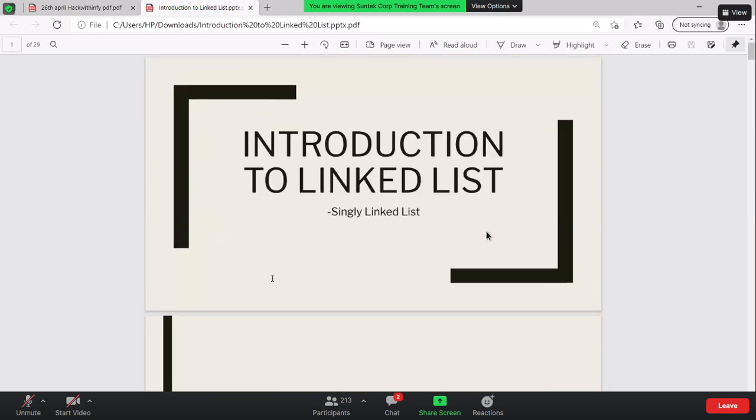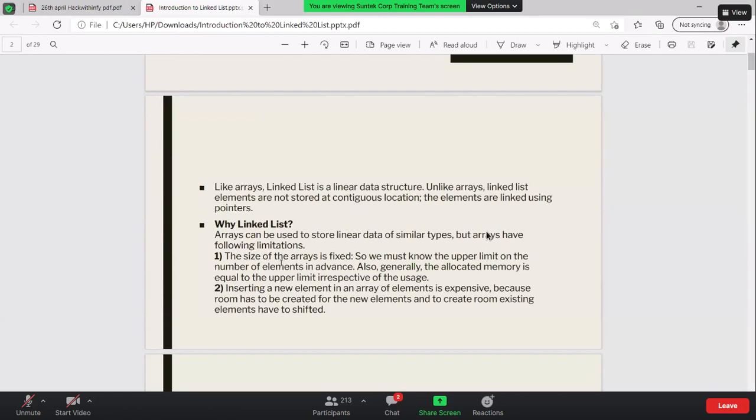Okay, how is it useful over the array? We can use an array as well, but how is it useful? The size of an array is fixed at the very first, so you must know the upper limit of the elements in advance. Generally, the allocated memory is equal to the upper limit specified by the user. Let's say you want to store some variables, but you are not sure how many there can be. So you will give a length of 1,000, and you allocate it.